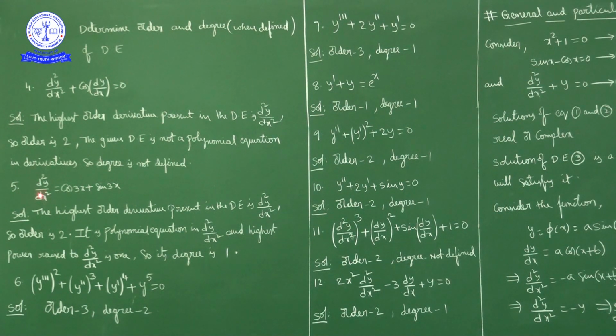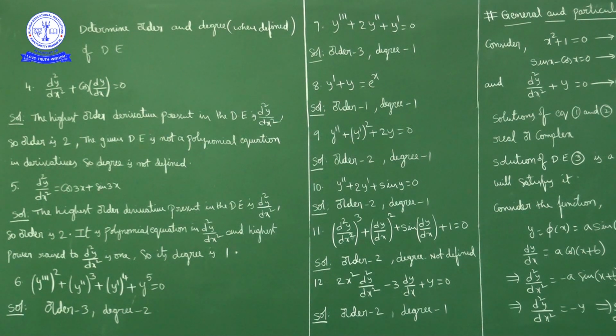d square y by dx square is equal to cos of 3x plus sin of 3x. Like the previous problem, the highest order derivative is d square y by dx square, a second order derivative. So order is 2.